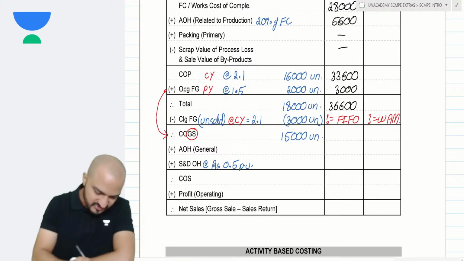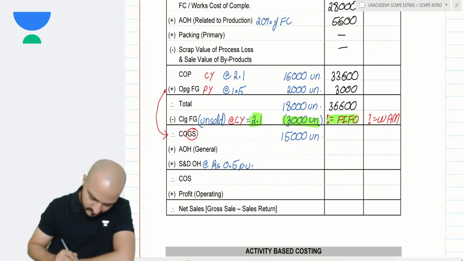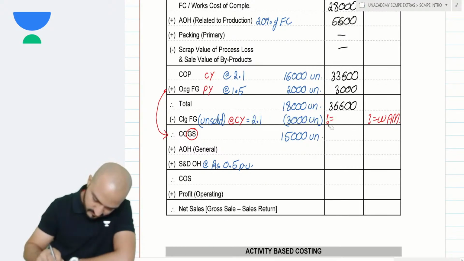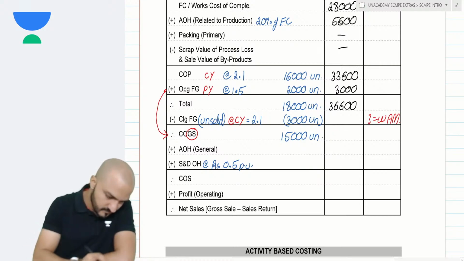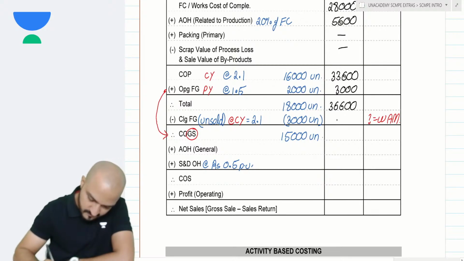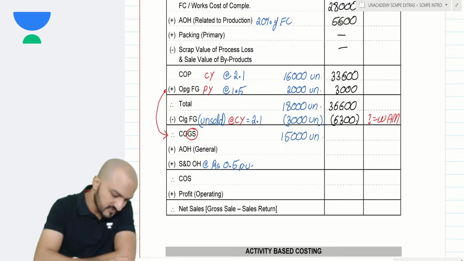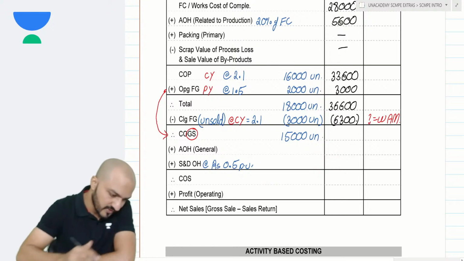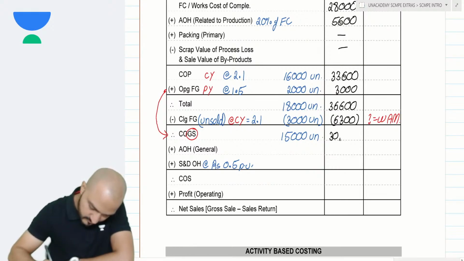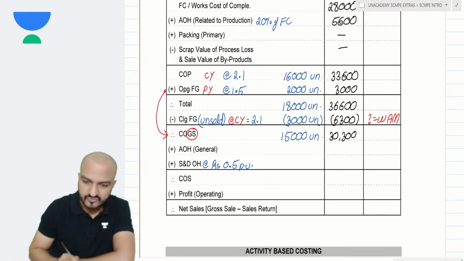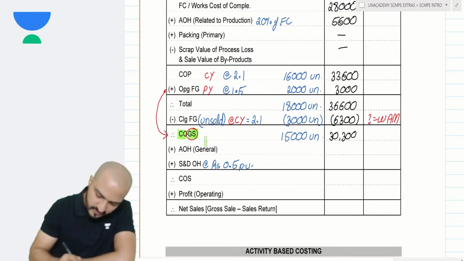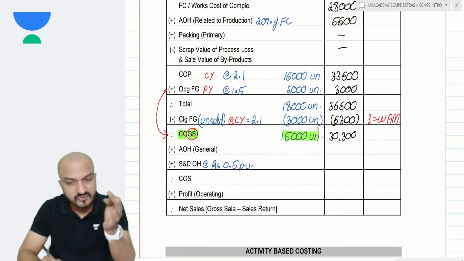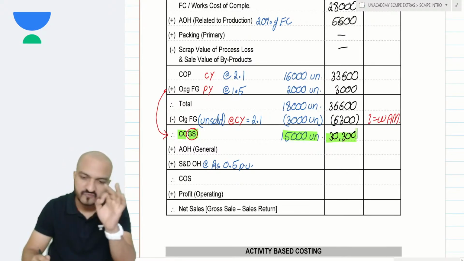So chalo, based on that, my 3000 units will be valued at 2.1. That gives me a value of 6,300. 36,600 minus 6,300 makes it 30,300. Now 30,300 becomes my cost of goods sold. 15,000 are units of goods sold. 30,300 is my cost of goods sold.